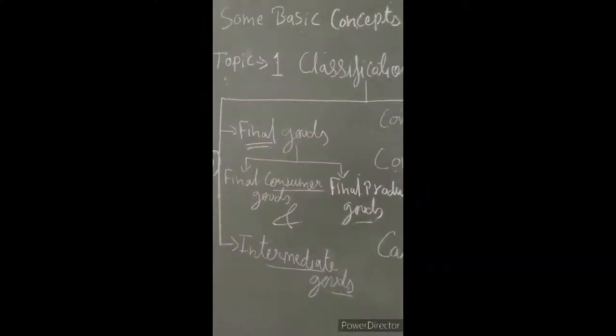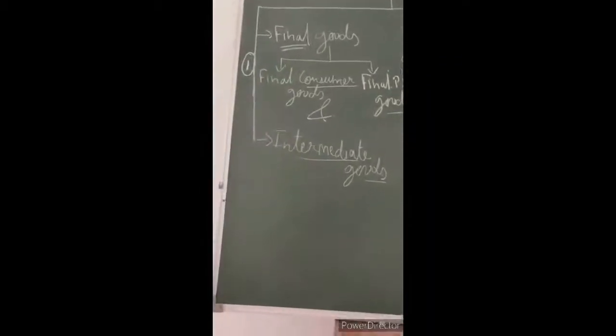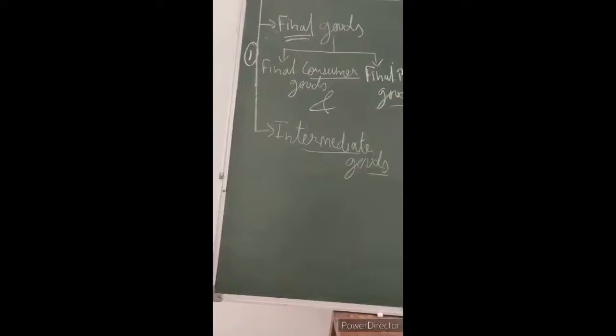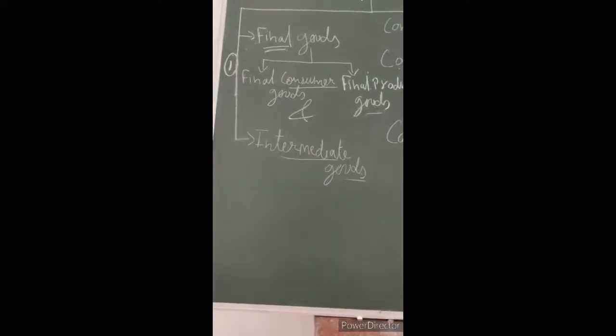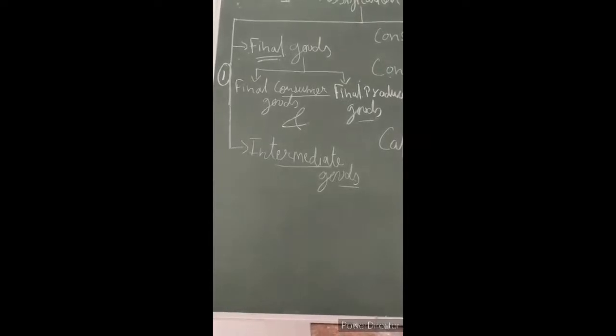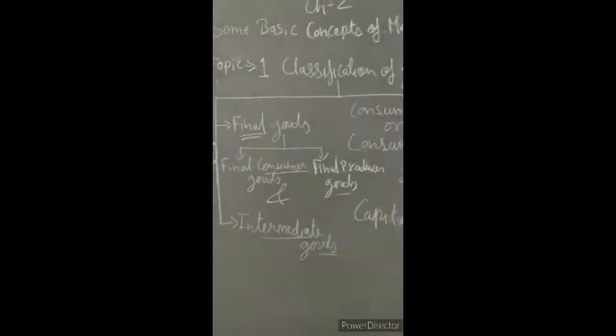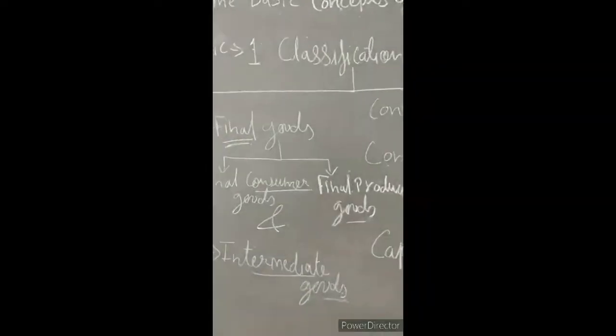So I would like to define it. Final goods are those goods which have crossed the boundary line of production and are ready for use by their final user. Then who are the users of this kind of goods?